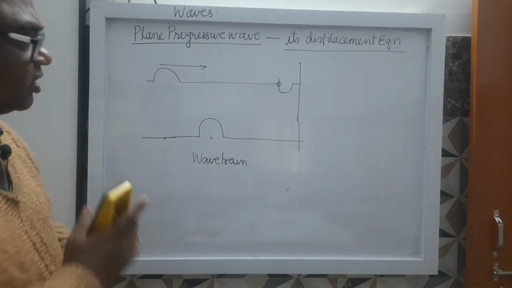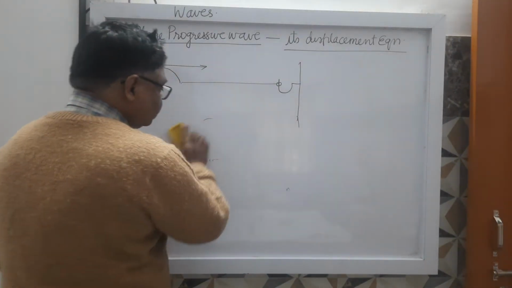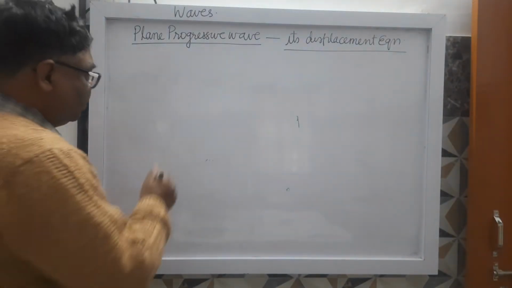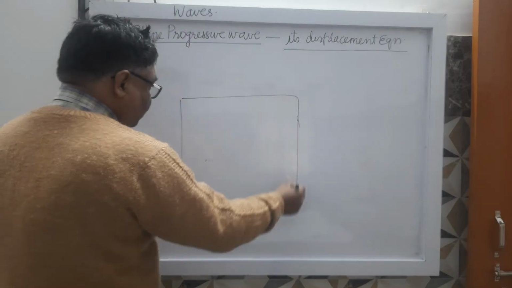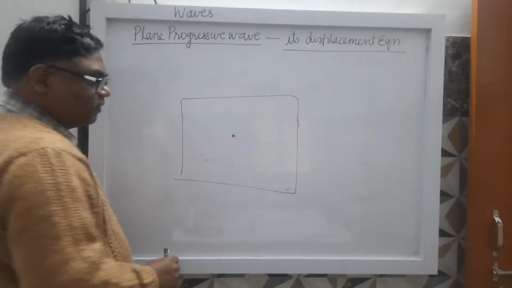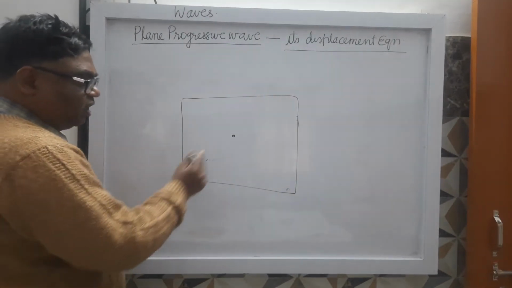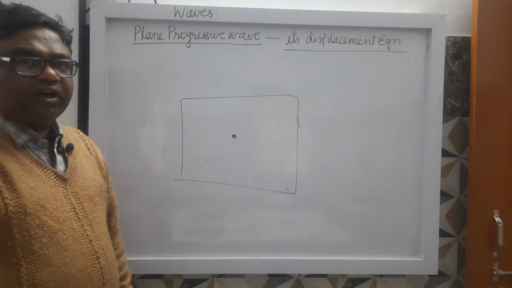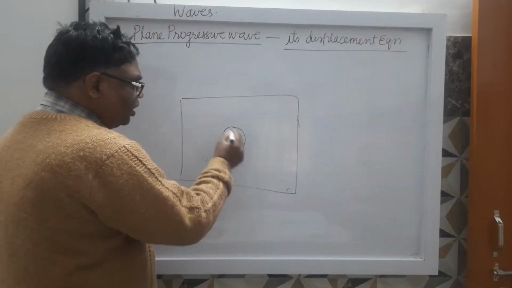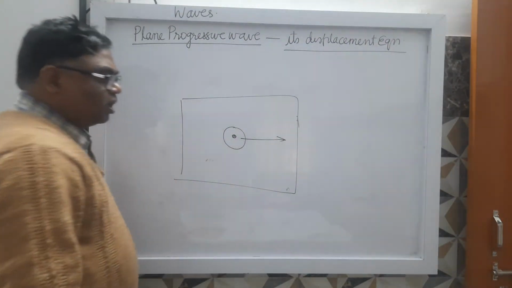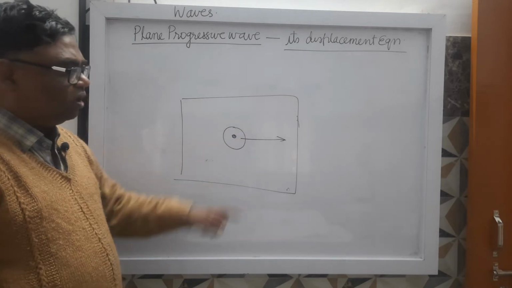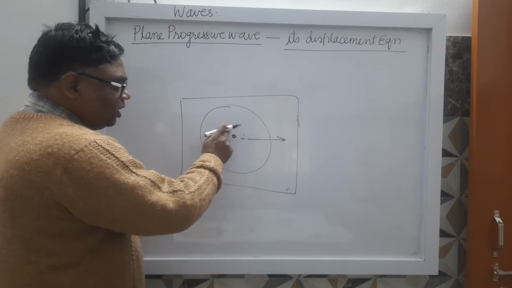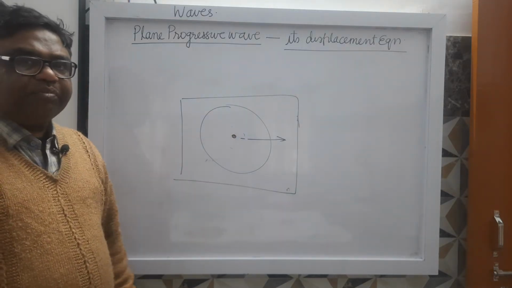Similarly, on the water surface, suppose this is the pond and this is the water surface. If you disturb the particles present here only once, what will happen? A ripple will be produced, it will move forward, and when the ripple is here, the particles which were present here will be at the mean position.